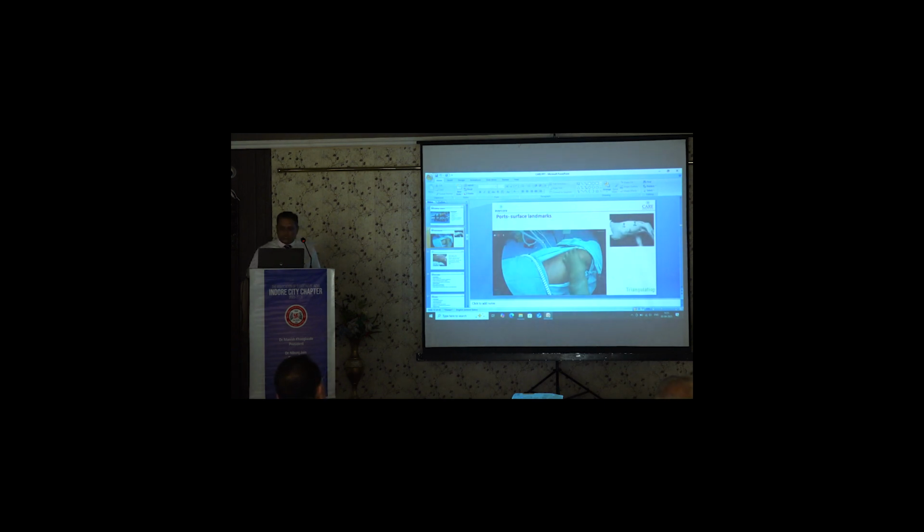These are the prone position and semi-prone position. Generally, I prefer to do prone position where we put the first port just below the level of the scapula. The second, the camera port, will come two intercostal spaces below this, and the third working port will be somewhere here.